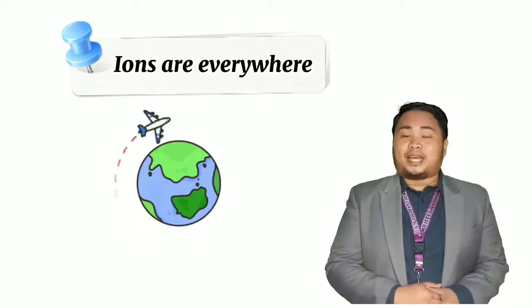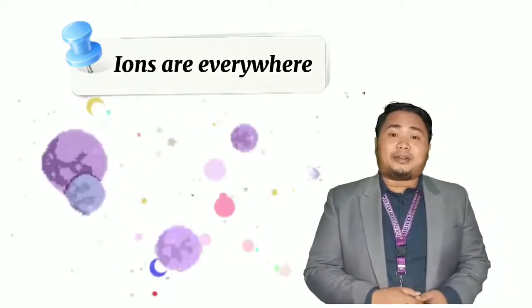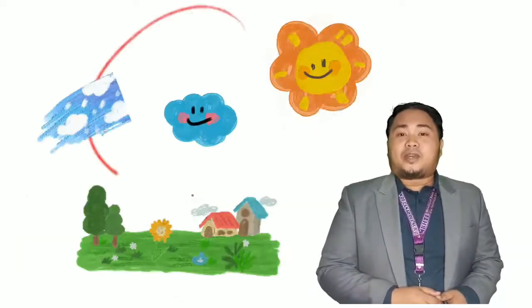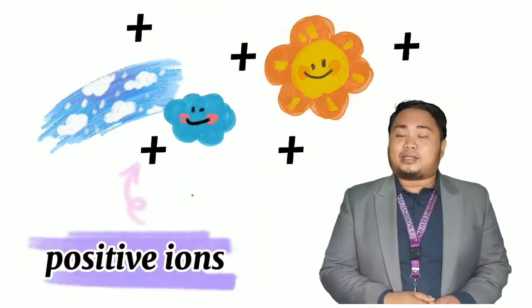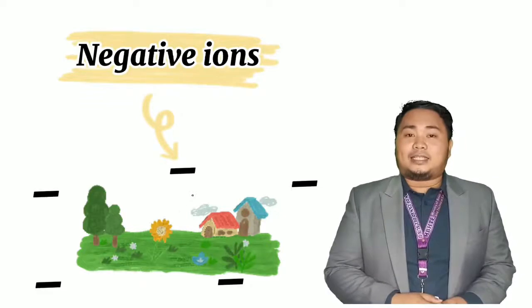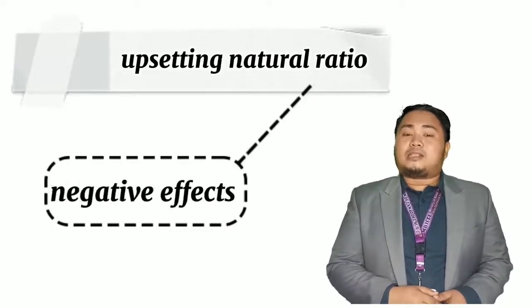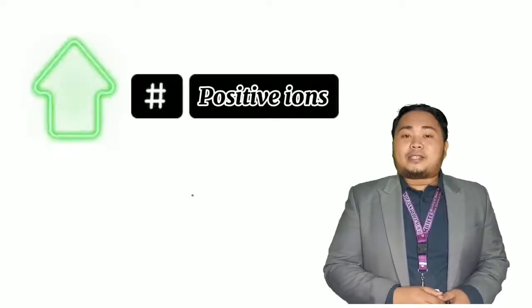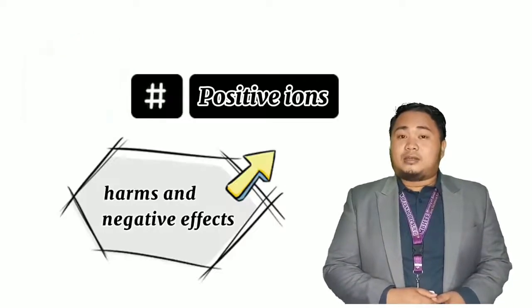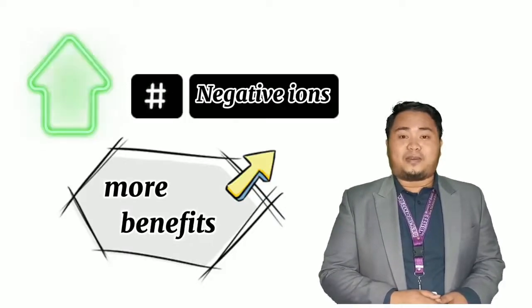Ions are found in our planet and even found in our entire universe. Our atmosphere contains an overdose of positive ions, while our ground contains an overdose of negative ions. Accordingly, the ratio of ions is 5 positive ions to 4 negative ions. Upsetting this natural ratio causes negative effects. An increase of positive ions will cause harms and negative effects, while increasing the negative ions will cause more benefits.